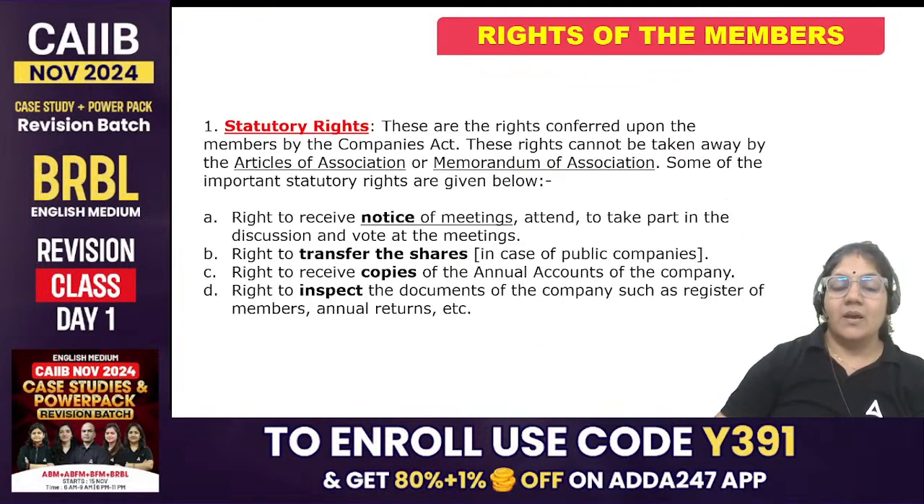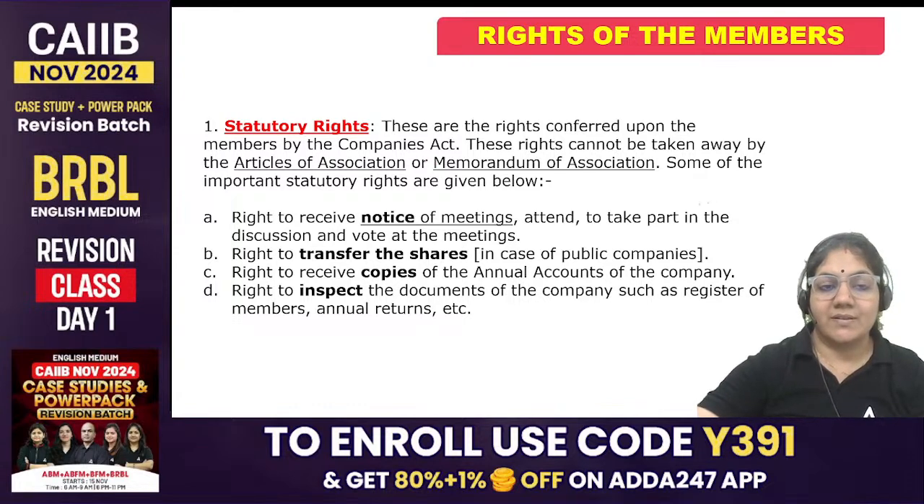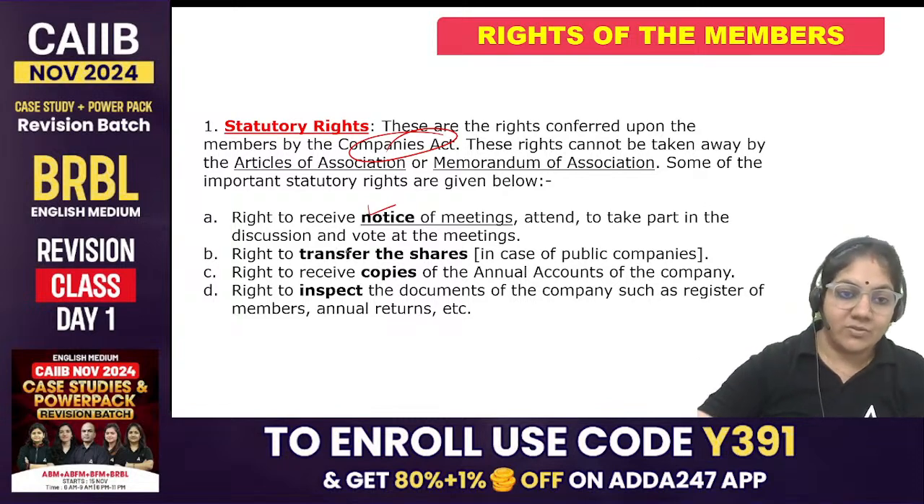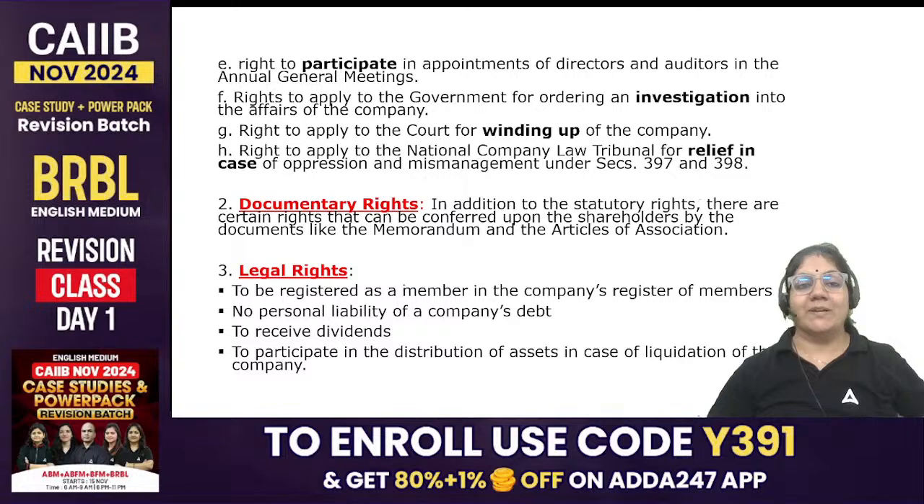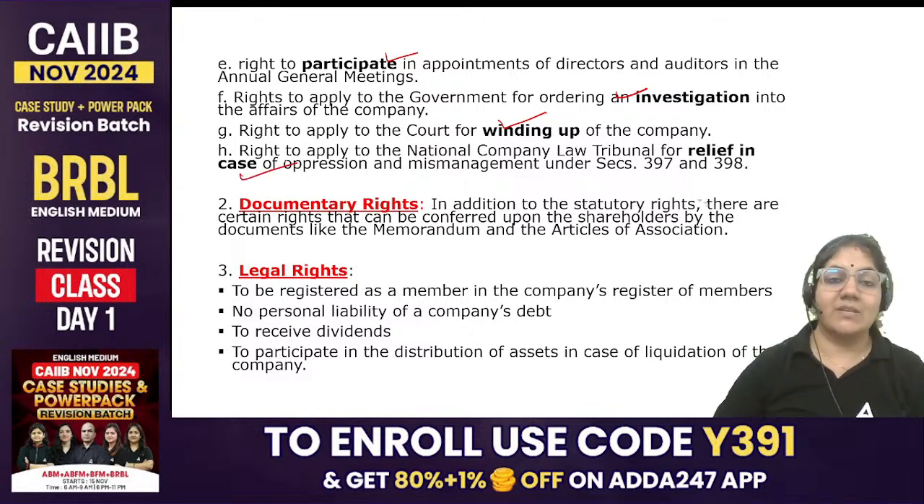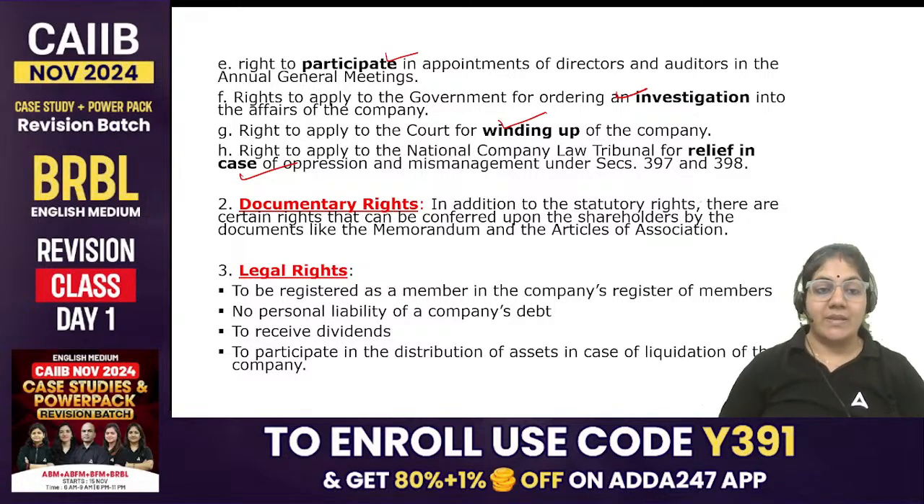Rights of the member, statutory rights that are given in the Companies Act. Right to receive notice of meeting, attend and take part in the discussion and vote at the meeting. Right to transfer the share. Right to receive copies of annual accounts of the company. Right to inspect the documents of a company. Right to participate in the appointment of directors and auditor. Right to apply to the government for ordering an investigation into the affairs of the company. Right to apply to the court for winding up the company. And right to apply to the NCLT for relief in case of oppression. So these are the rights mentioned in the Companies Act.